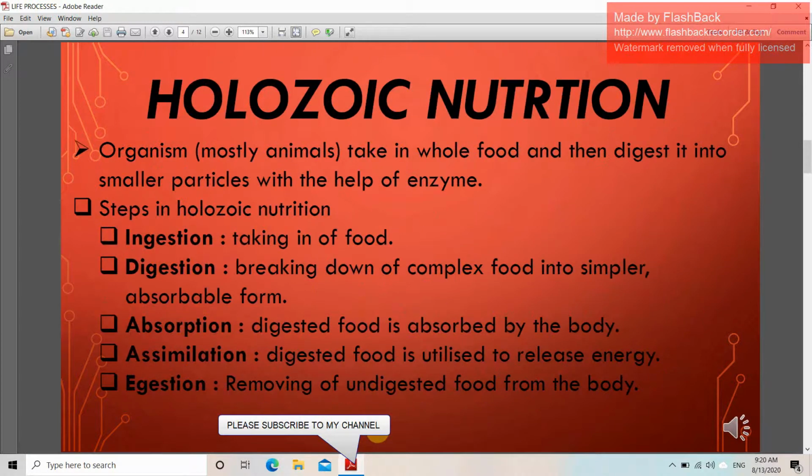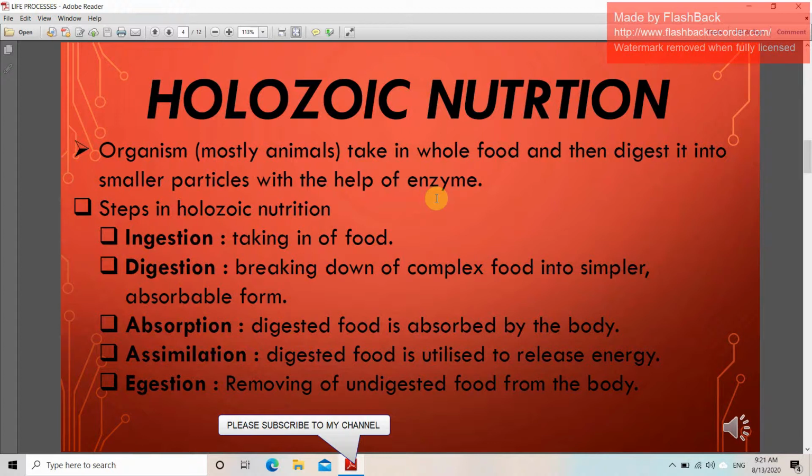Now we come to our next topic: holozoic nutrition. What is holozoic nutrition? The organism takes in whole food and then digests it into small particles with the help of enzymes. It takes the whole food at a time and digests it into small pieces with the help of enzymes. The steps of holozoic nutrition are ingestion, digestion, absorption, assimilation, and egestion.